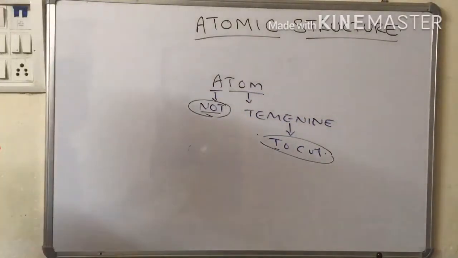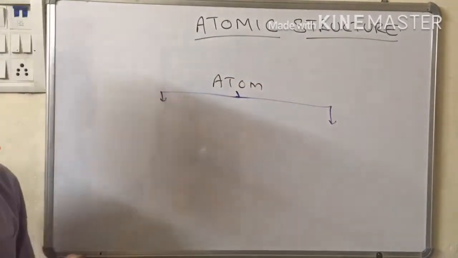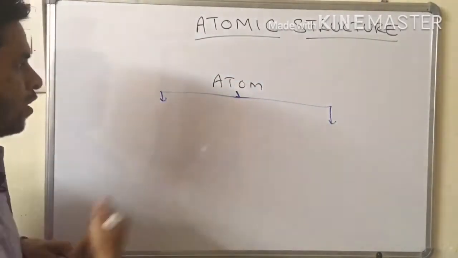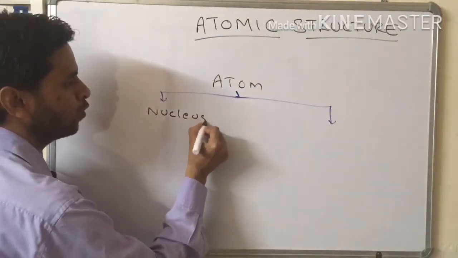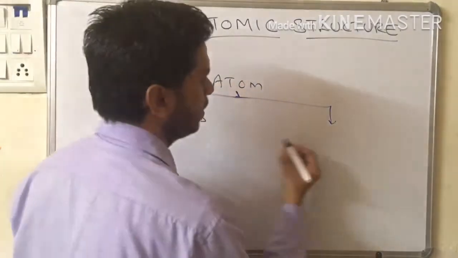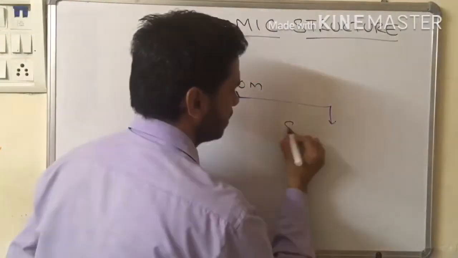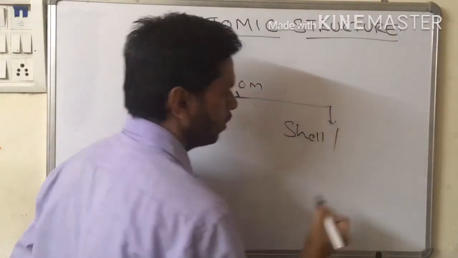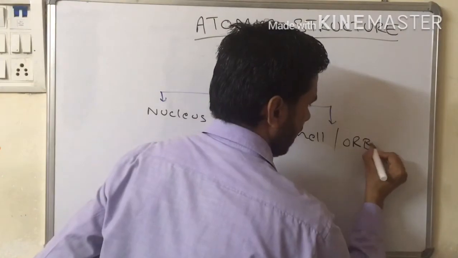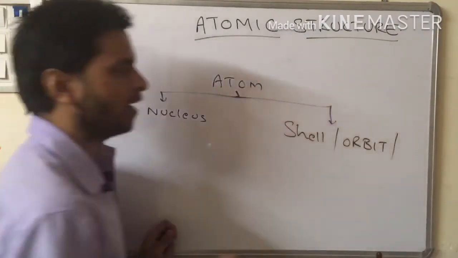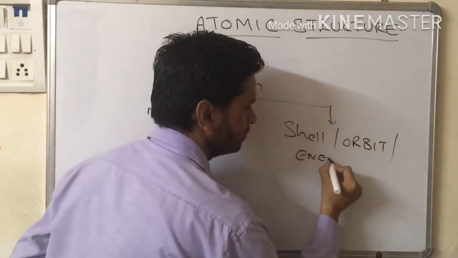Let us move to the structure of the atom. Atom is composed of two parts. One is the central part, that is known as the nucleus, and the other, the thing which surrounds the nucleus, is known as the shell. It could also be called an orbit, and it is also called an energy level.